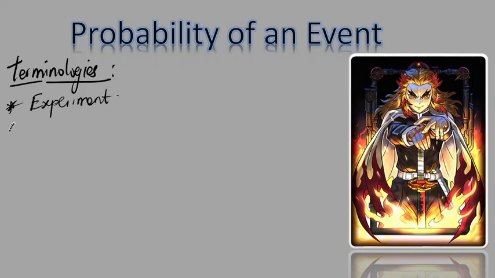We have a term called outcomes. We have a term that goes by sample space.